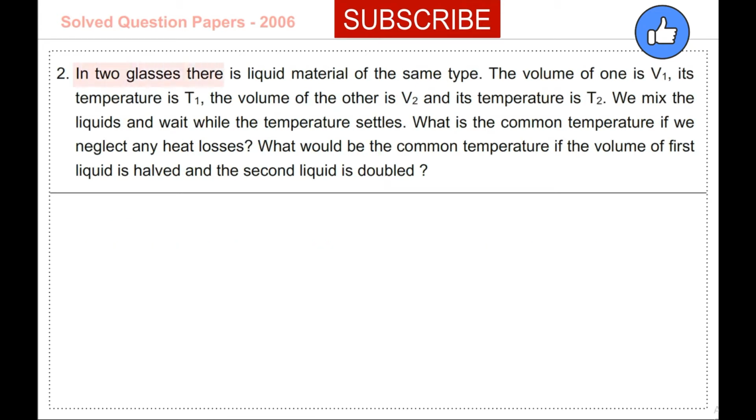In two glasses, there is liquid material of the same type. The volume of one is V1. Its temperature is T1. The volume of the other is V2 and its temperature is T2. We mix the liquids and wait while the temperature settles. What is the common temperature if we neglect any heat losses? What would be the common temperature if the volume of the first liquid is halved and the second liquid is doubled?